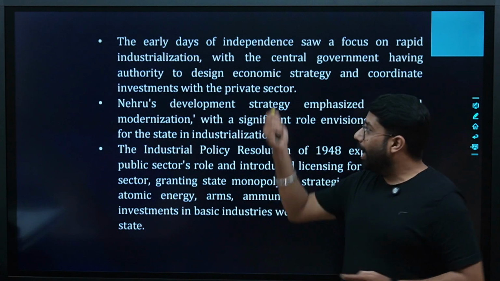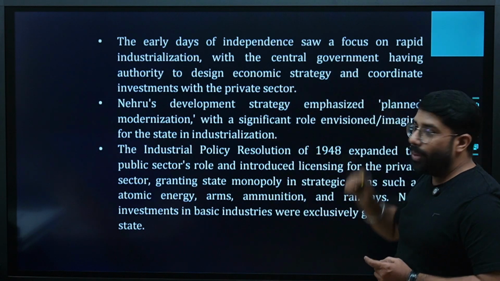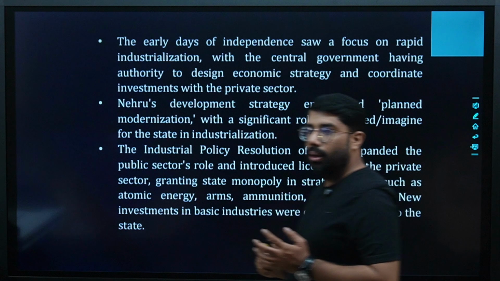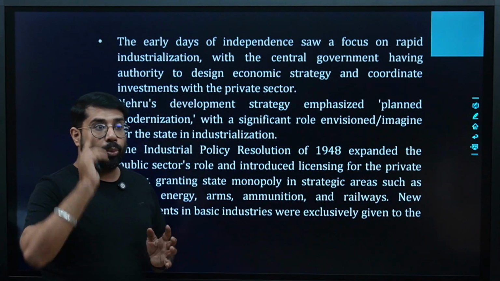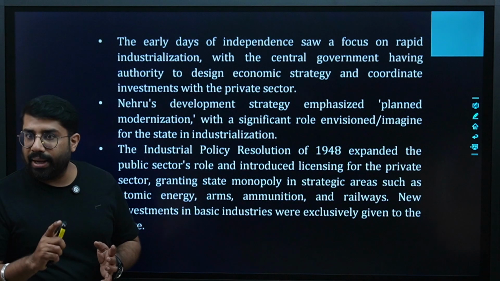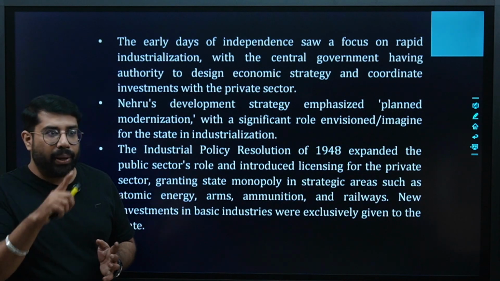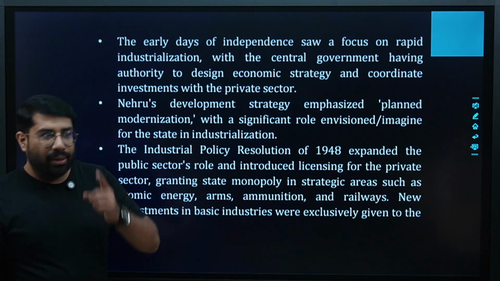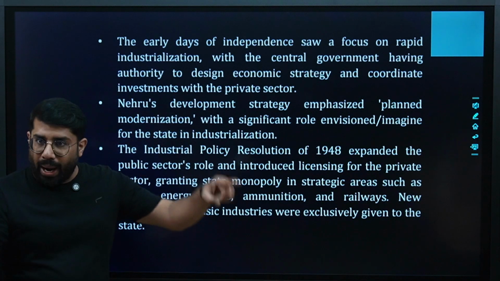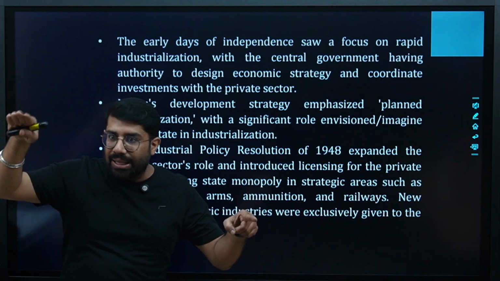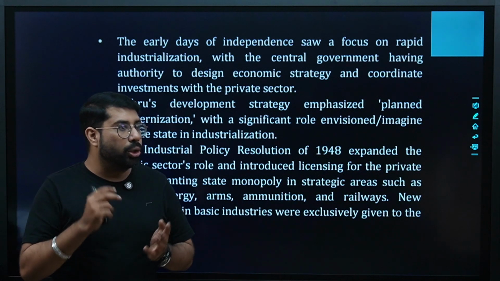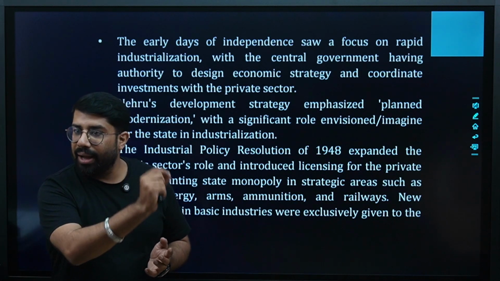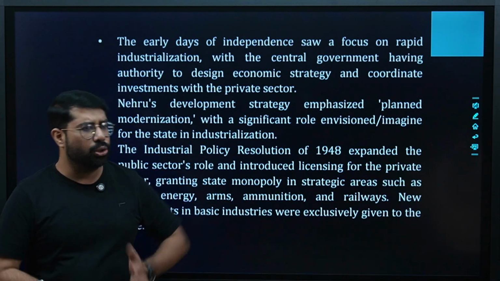Yes or no? Now, since the central government was heavily burdened, that is the reason that in 1991, when privatization was implemented, the work between the central government and the private sector was divided, so that we could release the central government from the excess burden and the central government could focus on the KRAs, key result areas, the main areas, the core areas.